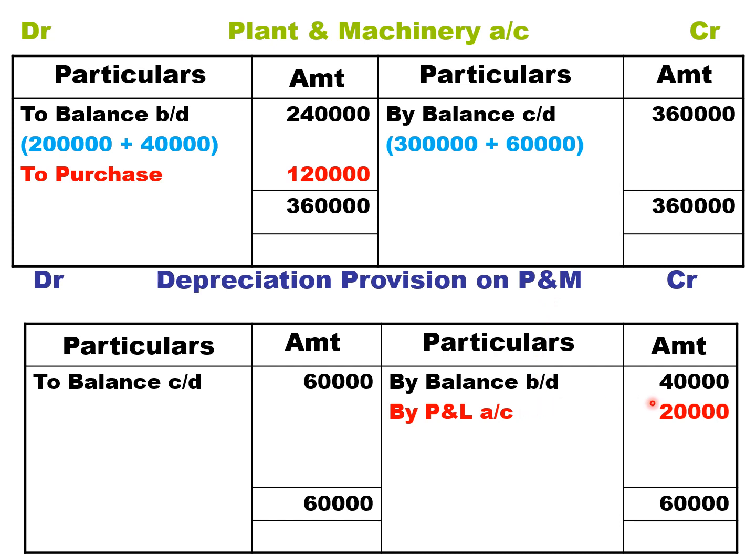Next, you need to prepare the depreciation provision on plant and machinery account. By balance brought down 40,000, it's a liability, so we need to begin on the credit side. Take the closing depreciation provision 60,000 minus 40,000. Answer is 20,000. So 20,000 will be treated as depreciation for the current year.